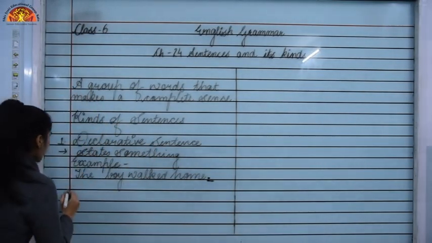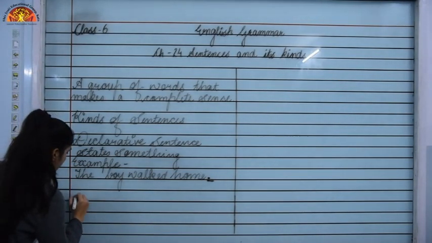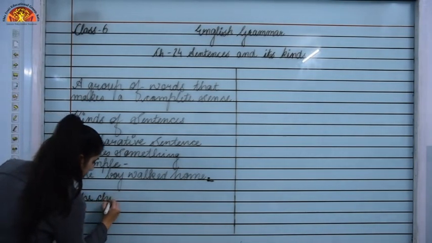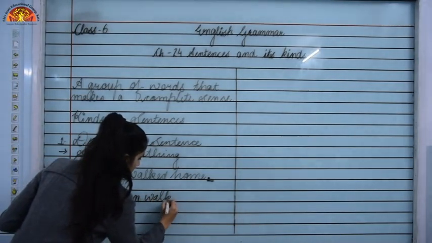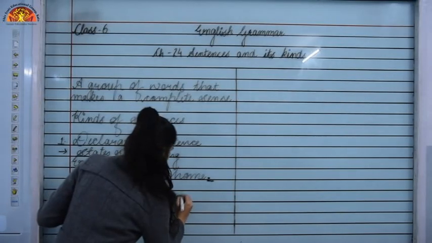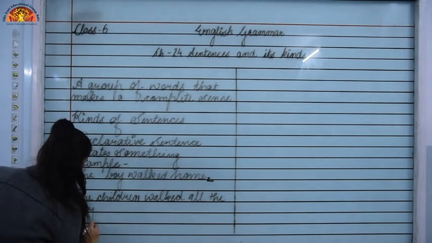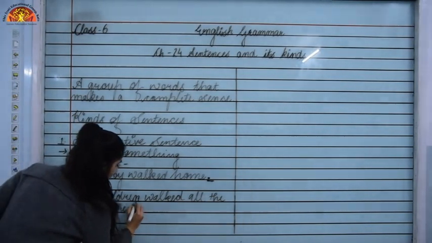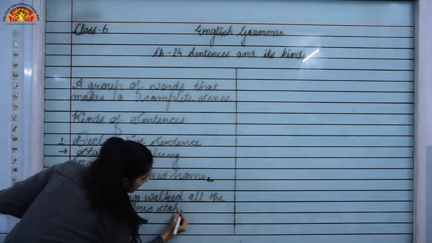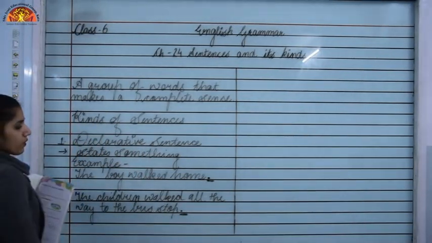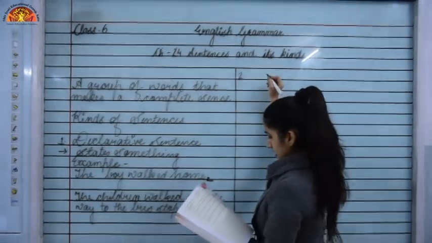Now the next example of this one: the children walked all the way to the bus stop. And it's again ending with a full stop. Now let's move to the second kind of sentence that we have, that is the interrogative sentence.